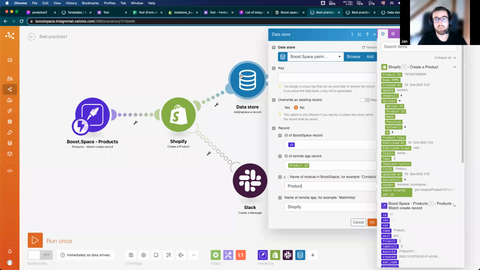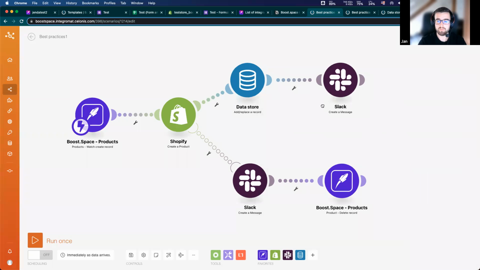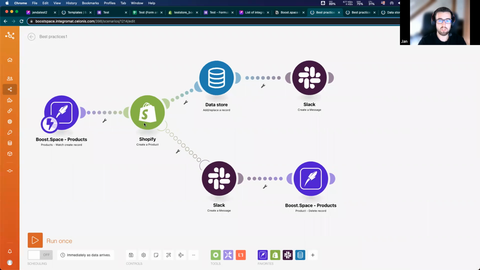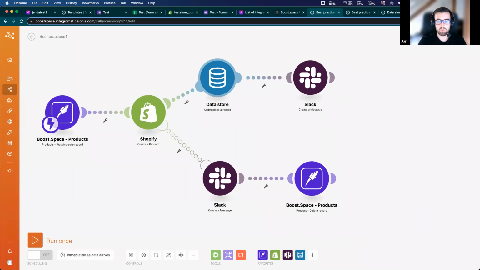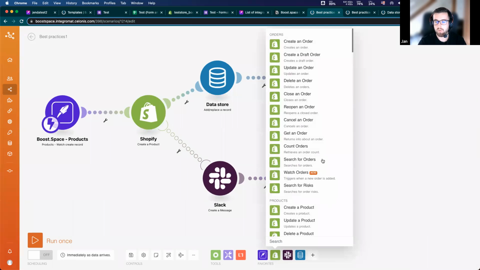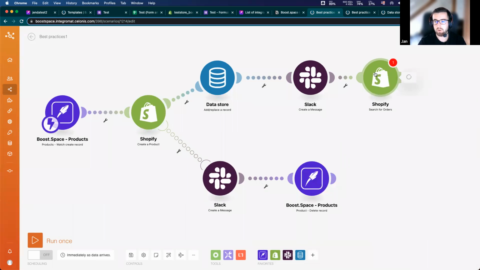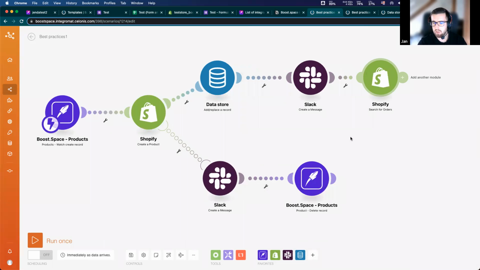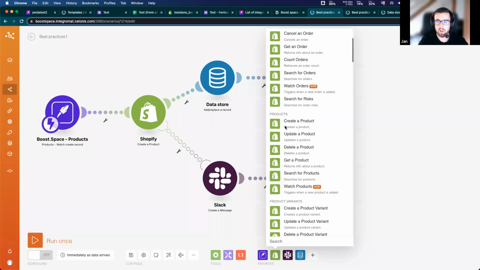And if I want to, for example, search this exact data and don't want to use these Shopify search modules, which offer only, for example, search orders, sorry, search products, so this offers only title, vendor.